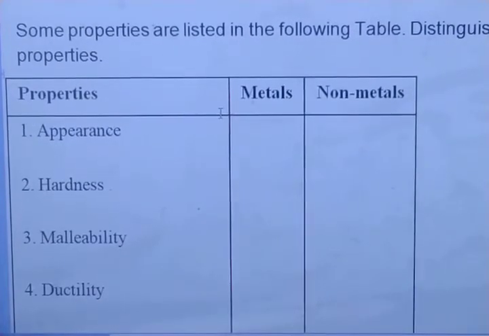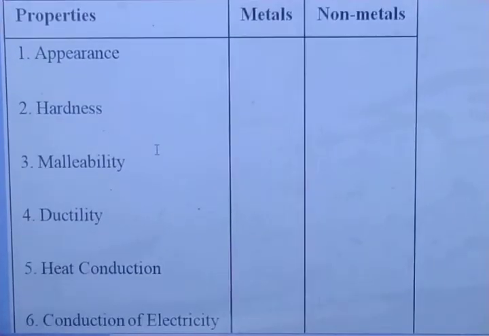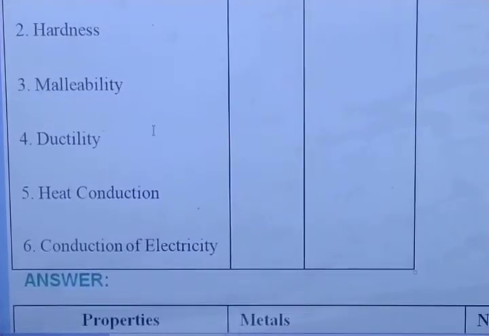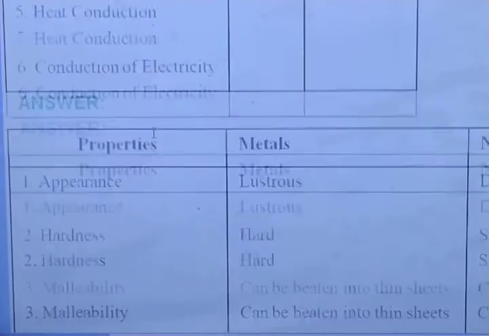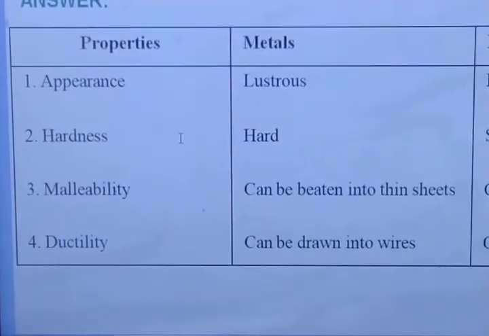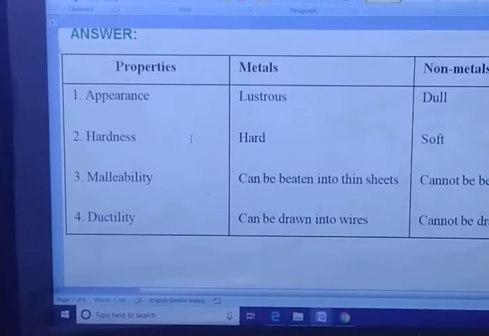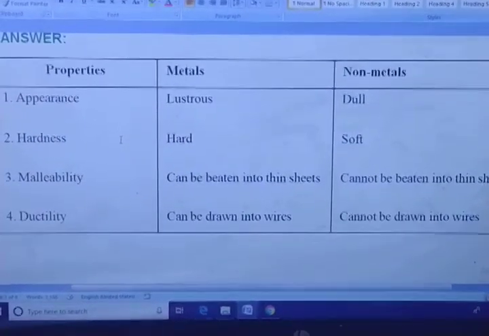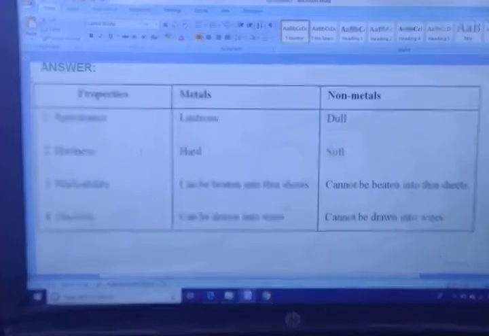Here you have to write the properties in the following table. Distinguish metal and non-metal on the basis of the following properties. Here some of the properties are given. According to these properties, we have to write the qualities of metal and non-metal. The properties are: appearance, hardness, malleability, ductility, heat conduction, conduction of electricity. So I have just made a table for you. You can see in this table I have written all the properties of the metals and non-metals. Got it? So you can just write this answer in your notebook.